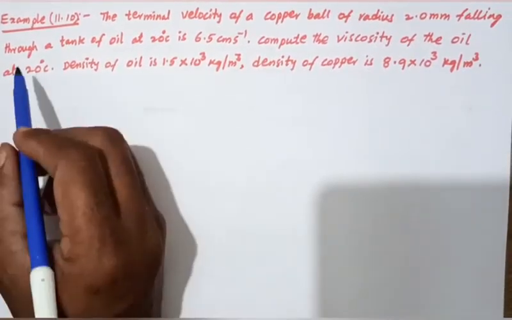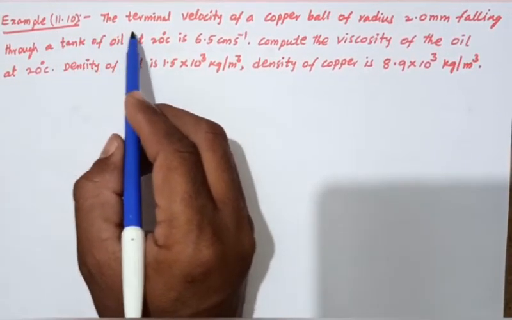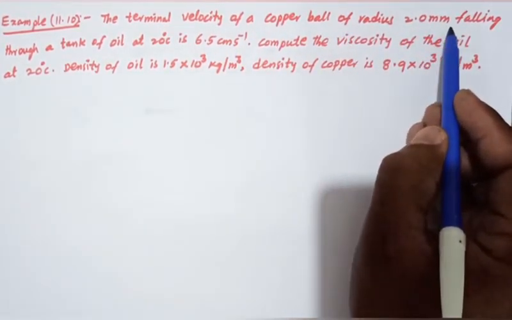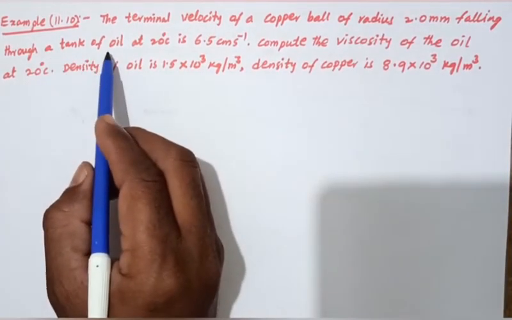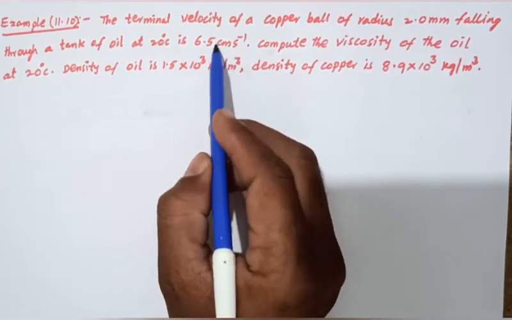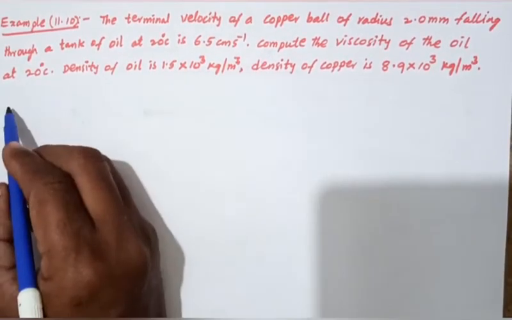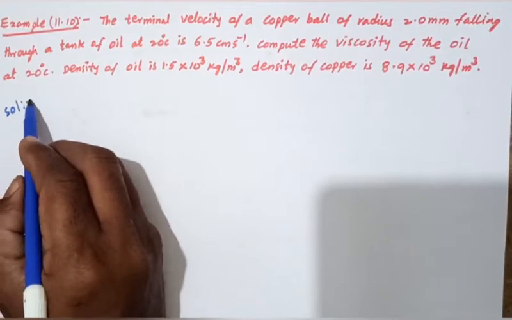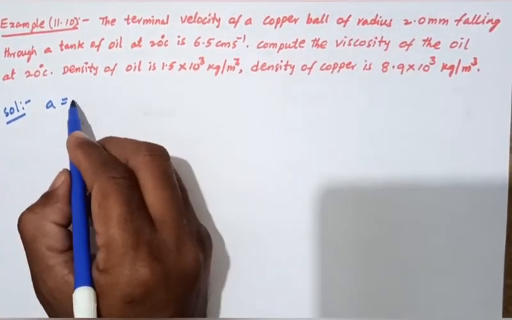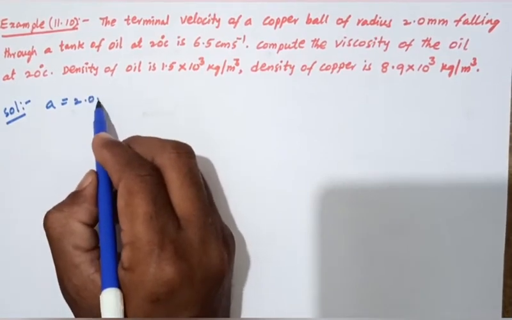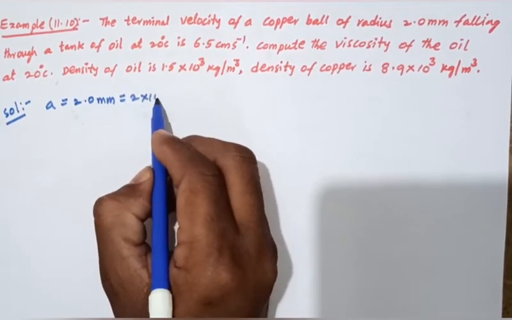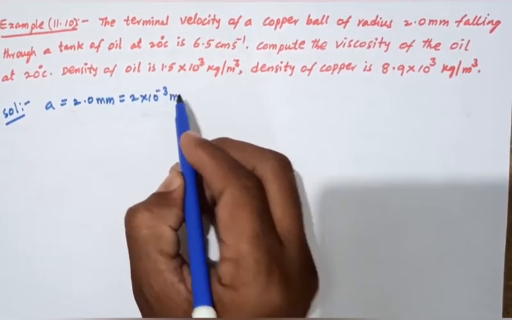Okay, example number 11.10. The terminal velocity of a copper ball of radius 2.0 millimeter falling through a tank of oil at 20 degrees Celsius is 6.5 centimeter per second. So here the radius is given, 2.0 millimeter, converted to meters: 2 into 10 power minus 3 meters.